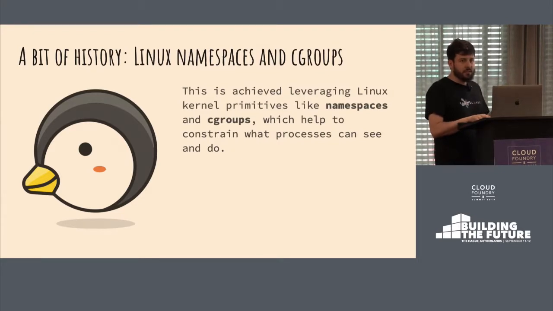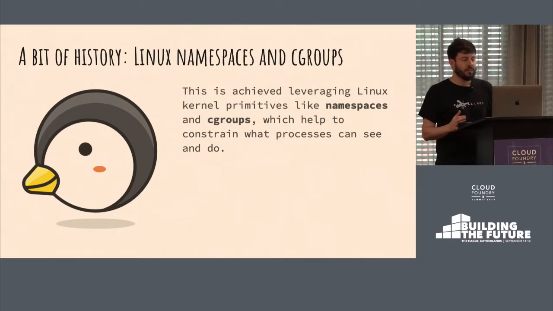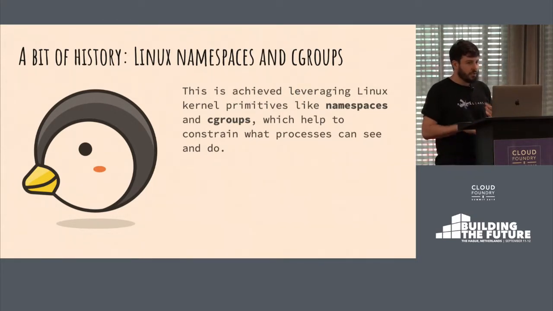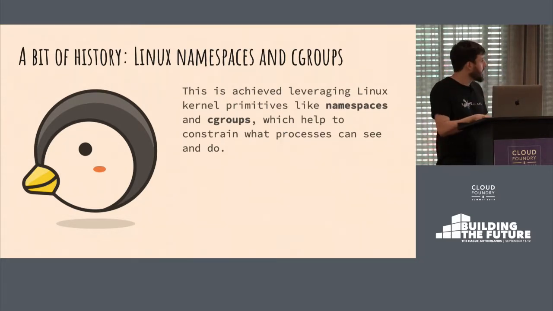How do we do this? Well, effectively, containers, on Linux at least, are nothing more than processes that have been isolated from all the other processes on the system through some primitives that the kernel gives us. In particular, we're talking about namespaces, which basically allow us to limit what a process can see on the system, and then cgroups, which allow us to limit what the process can do on the system.